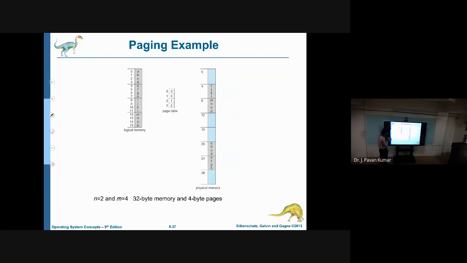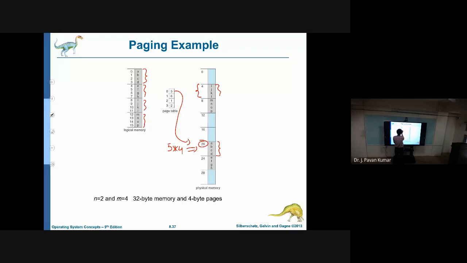Next, this is another example with four words within the page, let us say, 4 lines kind of thing. Then with this simple example you could identify where the 0th page is loaded. In which frame? 5th frame. So what is the frame size? 4. You can observe here, 4 is the frame size. So 5 into 4 will be calculated, then we get 20. This is the starting address.